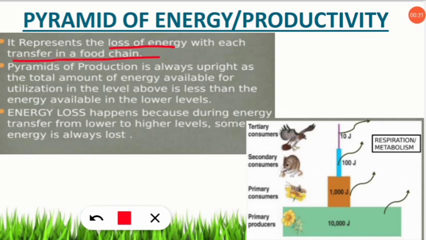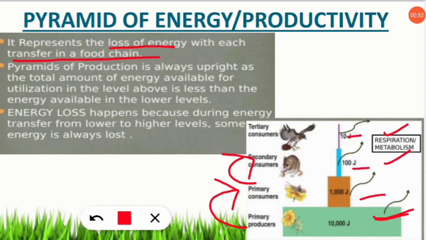That means we have discussed the Lindemann 10% law. So when the primary producers are consumed by the primary consumer, the loss is seen in case of the primary producer. So how is this loss taking place? That loss can be loss due to respiration, loss due to metabolism. So these two are the major factors due to which these producers are losing their energy. And similarly, when these primary consumers are taken by the secondary consumer, they are also losing the energy. That means at every level the loss of energy is seen.